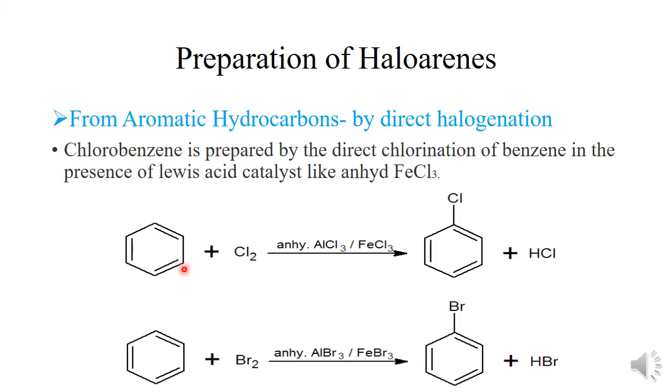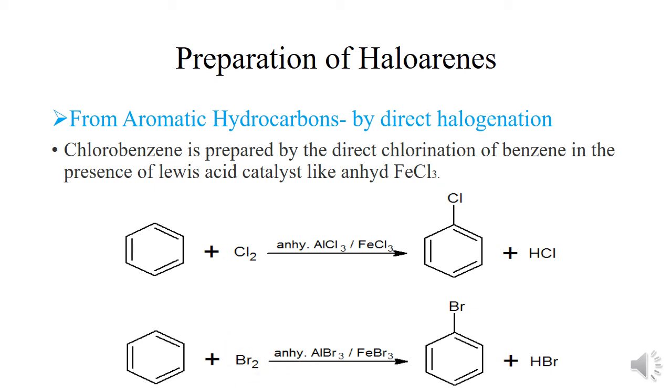For example, chlorobenzene is prepared by the direct addition of chlorine to benzene in the presence of a Lewis acid catalyst like anhydrous aluminium chloride or ferric chloride. Similarly, bromobenzene is also prepared this way, but instead of chlorine, we have to use bromine.